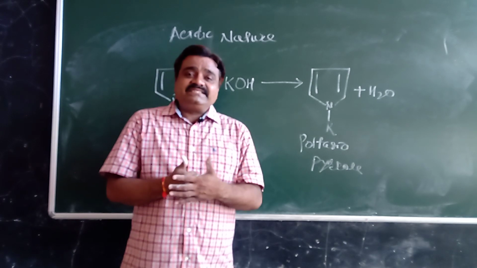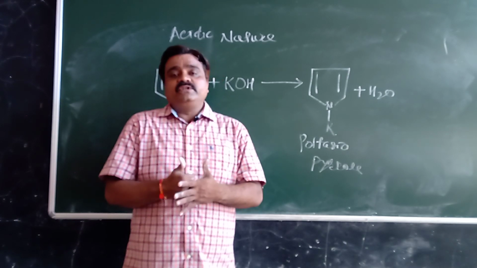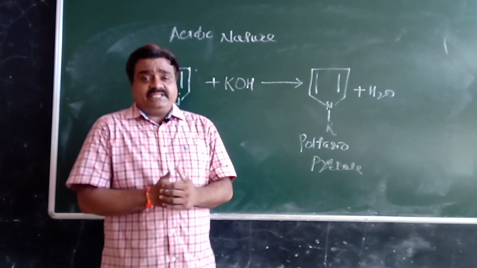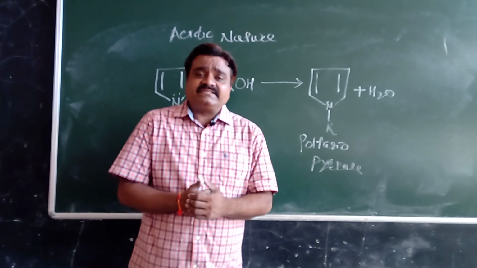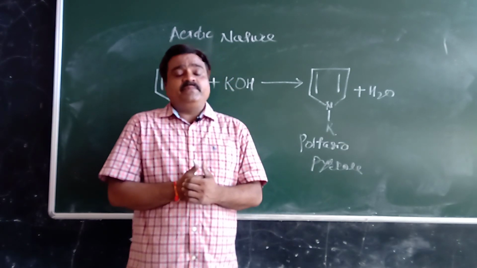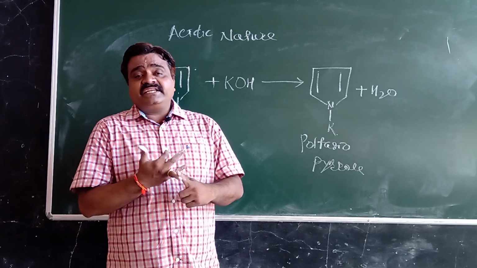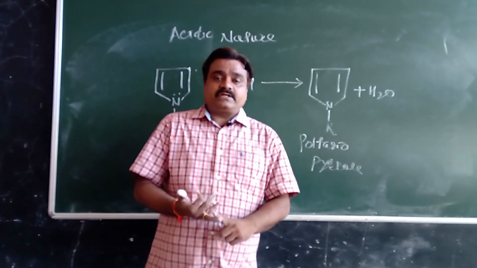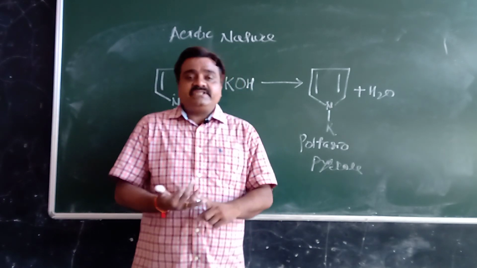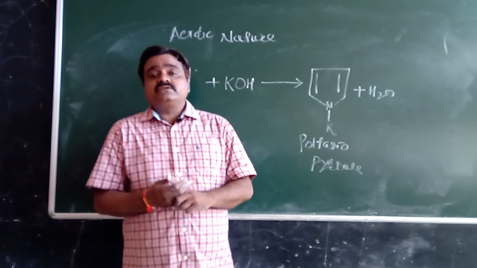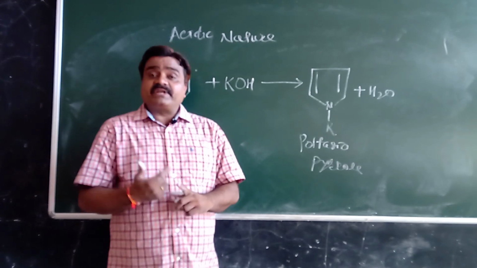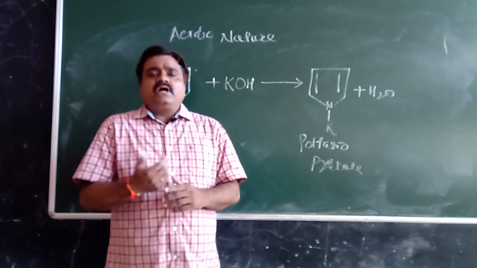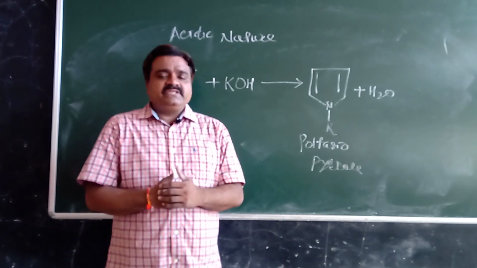This furan is treated with ammonia, that gives a pyrrole. Then properties, one acidic nature and another basic nature. Basic nature means pyrrole is weak basic in nature. So pyrrole treated with HCl in absence of air gives pyrrole hydrochloride, and in presence of oxygen it gives a brown resin.